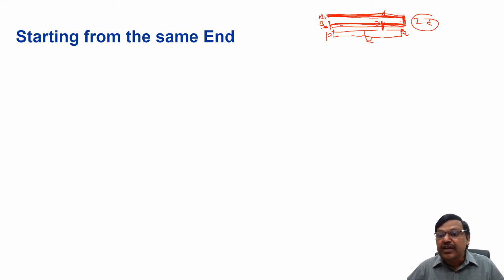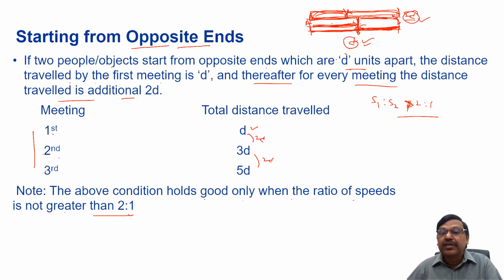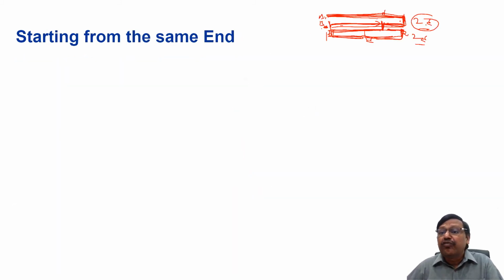So from the first meeting to the next meeting, what happened? When they reached the destinations they traveled D. When they returned and met again, another D, which will be this one. You can see it is 2D. There are two lines here, so it is 2D. So for the first meeting you take 2D, and for every additional meeting 2D. So for opposite ends, the first meeting is D, and thereafter every time 2D. But if it is the same end, the first meeting is 2D, and thereafter also every meeting 2D.